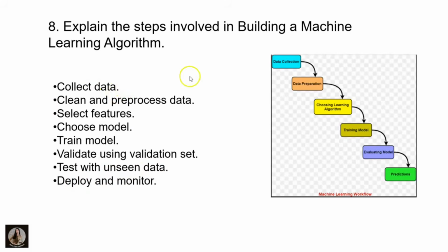You have to explain one to two lines for each step. Clear? Based on the marks, you have to explain and draw this diagram. It is completely fine to explain whatever you understood. You can easily write it down in your own words. Clear? Here, collect the data means you have to collect the data. This is the first step. And then data preparation, choose the learning algorithm, train the model, after that evaluate it and make the predictions, everything.